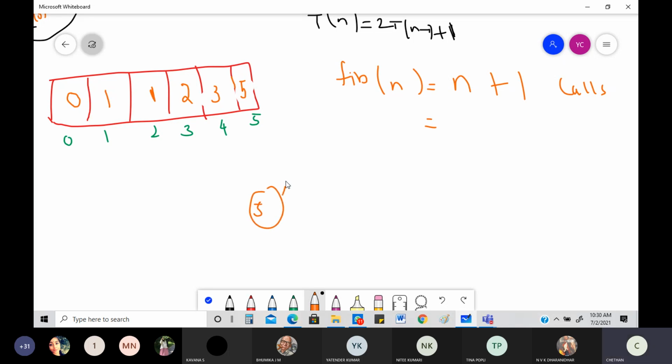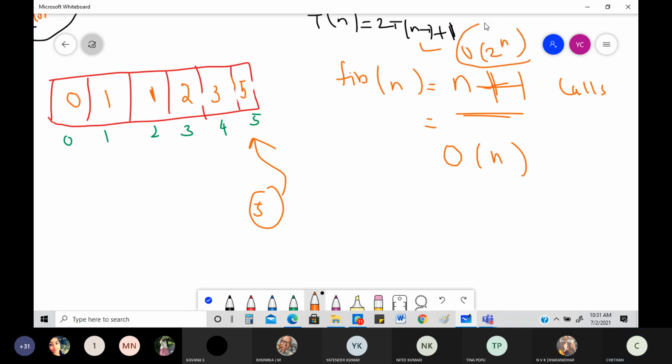And the number of items to be filled, you can check here: 1, 2, 3, 4, 5, 6. Can I write 6 as n plus 1? Yes. If I write this in terms of n plus 1 calls, the time complexity, you don't have to worry how you reduce it. If you got time, you can always sit and reduce. You can directly write it in terms of big O of n. This was in terms of big O of 2 to the power of n. This is big O of n.